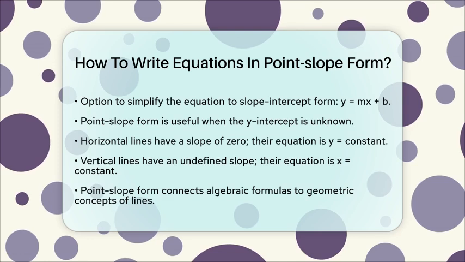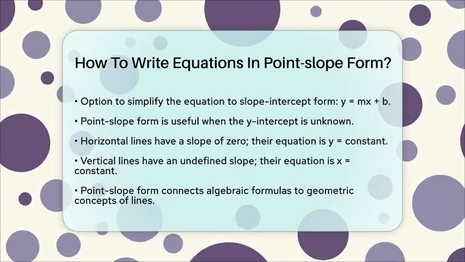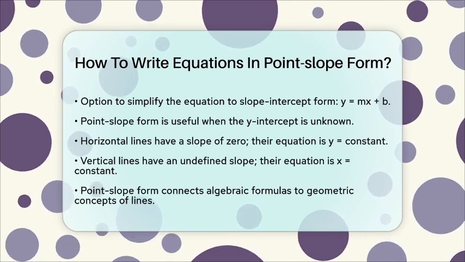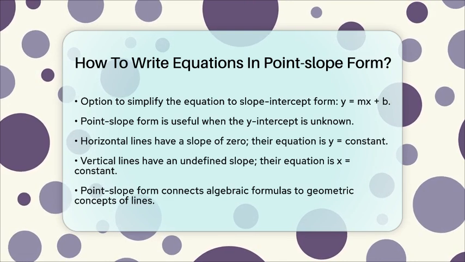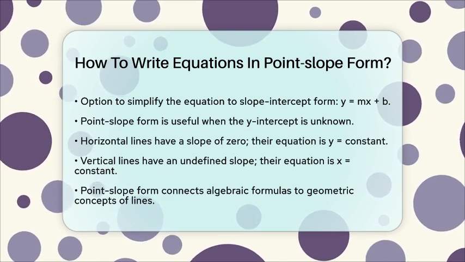Keep in mind that horizontal lines have a slope of 0, so their equation simplifies to y equals a constant. Vertical lines cannot be written in point-slope form because their slope is undefined. Instead, their equation is x equals a constant.